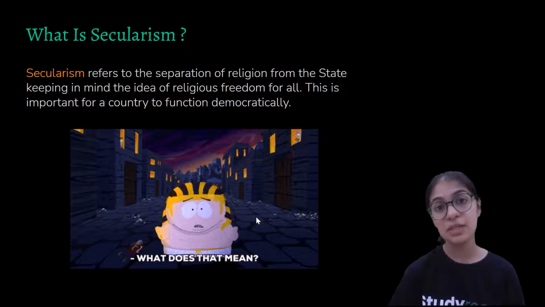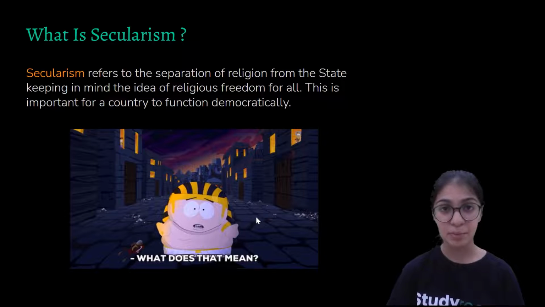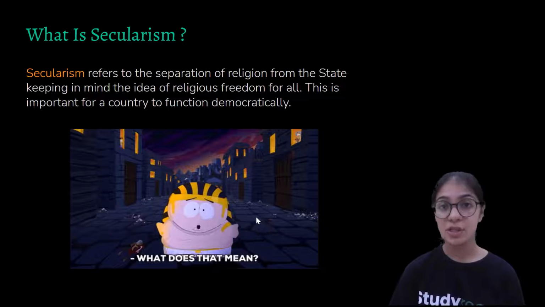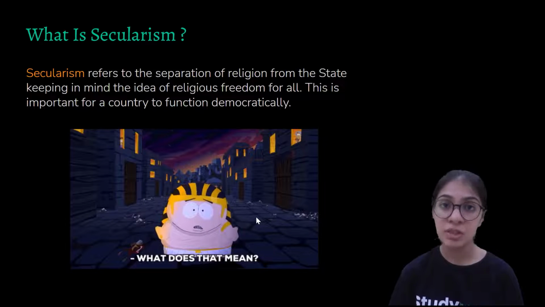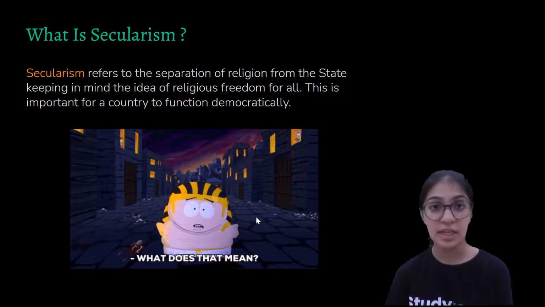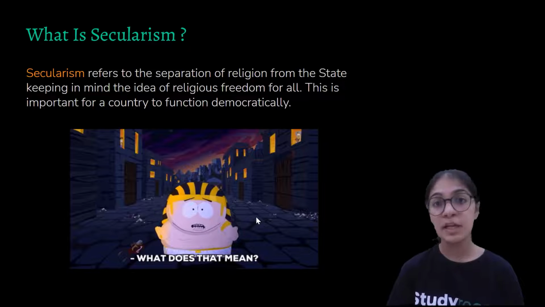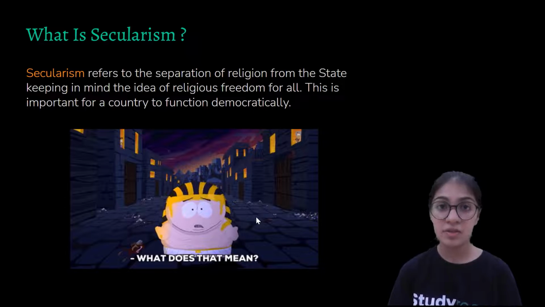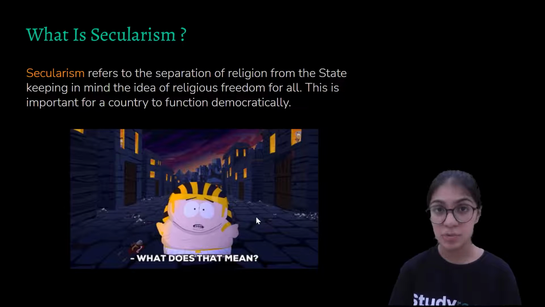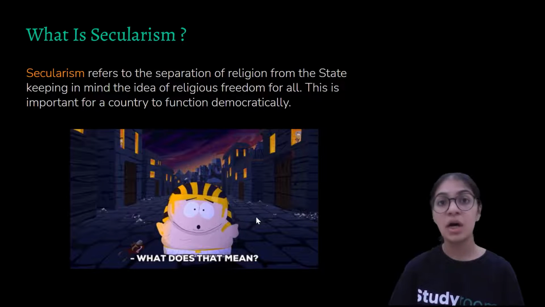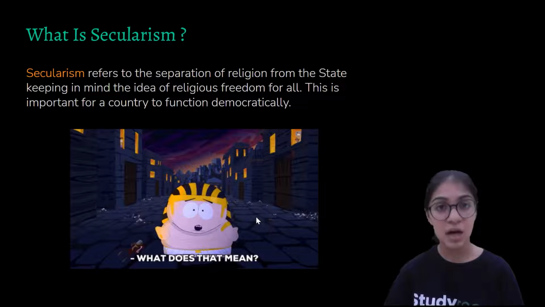Now, let me explain this in very simple language through an example. We all know that Hindus show a sense of dedication towards God by doing havans or applying tika on their forehead, whereas Muslims read namaz on Friday evenings. So here, the state does not stop any of the religious communities from promoting their religion or following their religious practices, right? Here, all the religions are given the right to follow and promote their own religious practices. State is not stopping any of them from applying tika or reading namaz on Friday evenings.